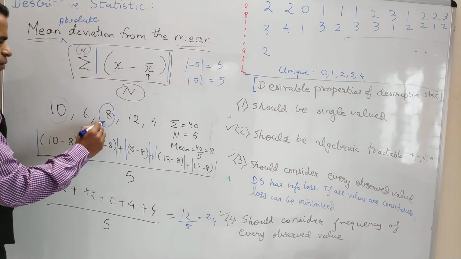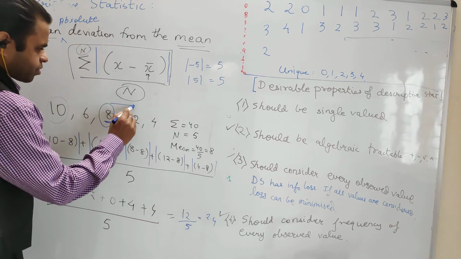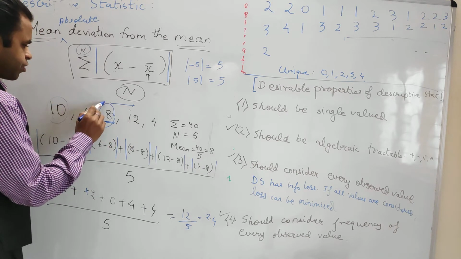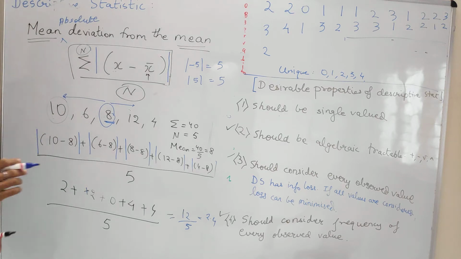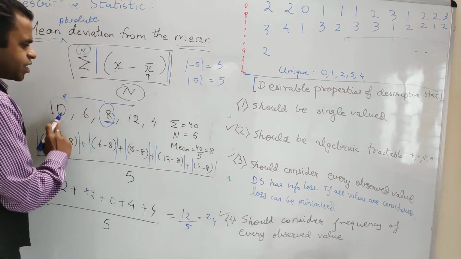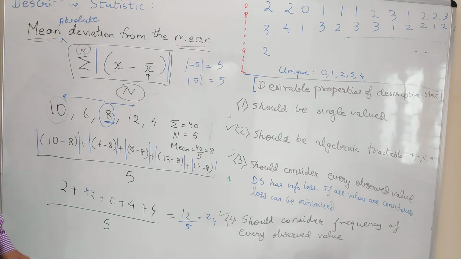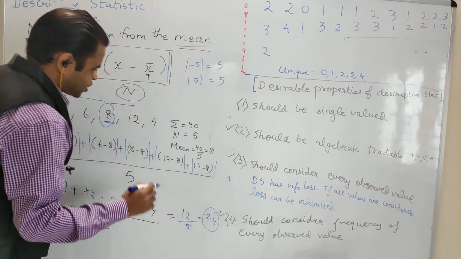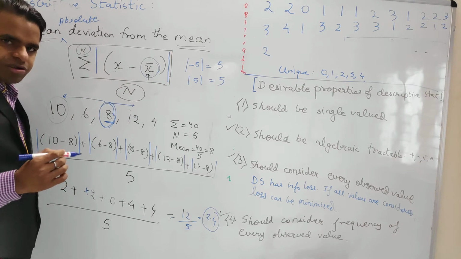So if I see the mean here, the mean was 8, and 8 plus 2.4 is roughly close to 12, and 8 minus 2.4 is roughly close to 10. So you can see, from the mean I am kind of covering the dispersion of the data with mean absolute deviation. Whenever you see a deviation, you just see it about the mean, because we are computing everything across the mean.